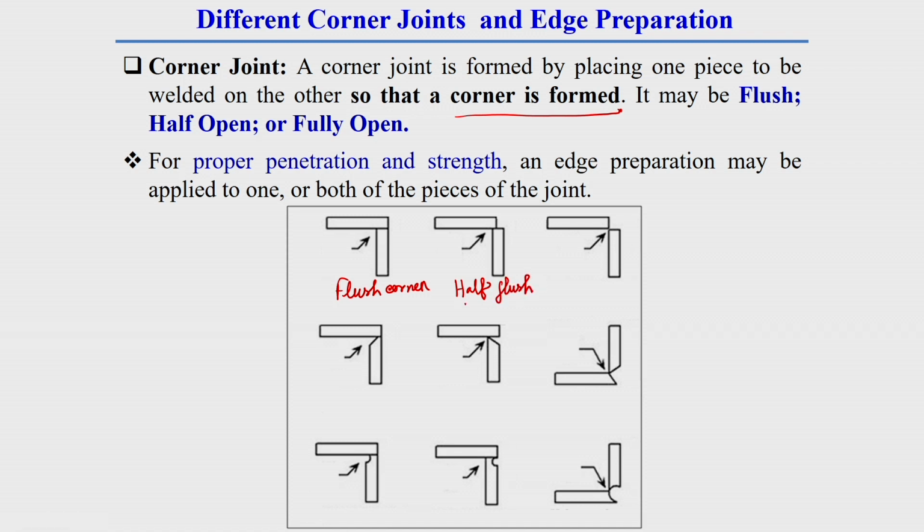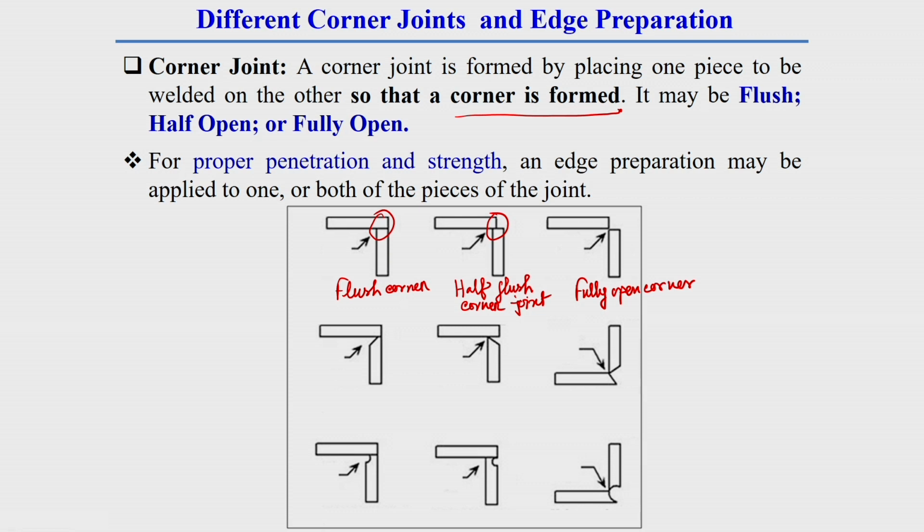The third one is called fully open corner joint, because this corner is open. Here this corner is half open. Here this corner is fully closed, that is why this is called flush corner joint.